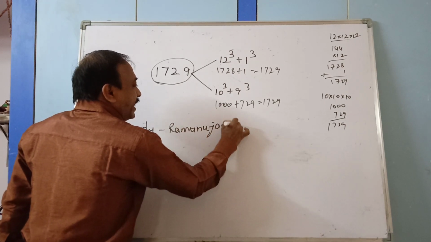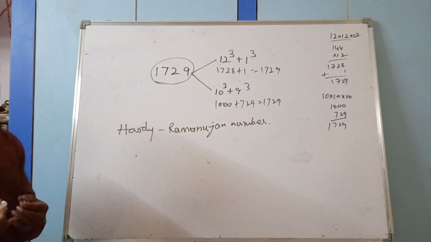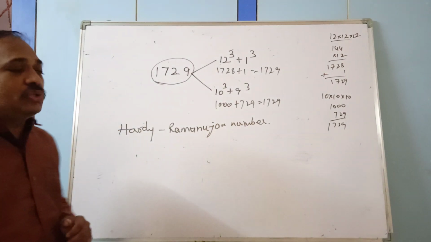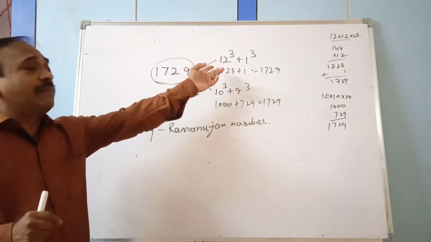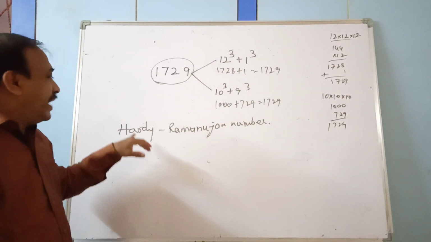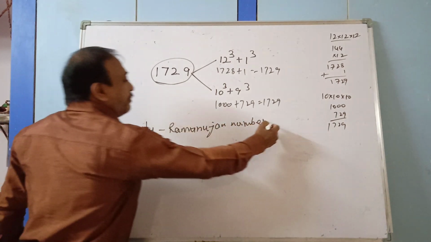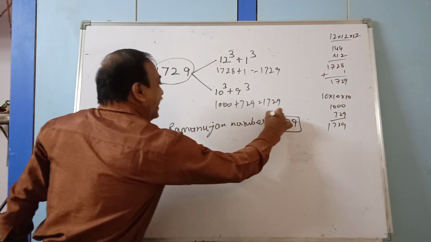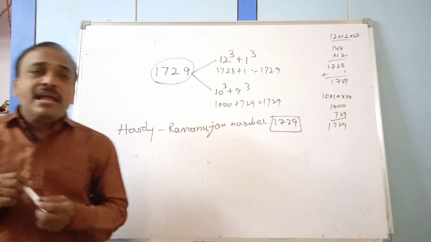There are so many such numbers. Even in the textbook, one or two more numbers are given. Those you have to verify, how you can express them as the sum of the cubes of two numbers in two different ways. Which is the Hardy-Ramanujan number? 1729 is the Hardy-Ramanujan number.